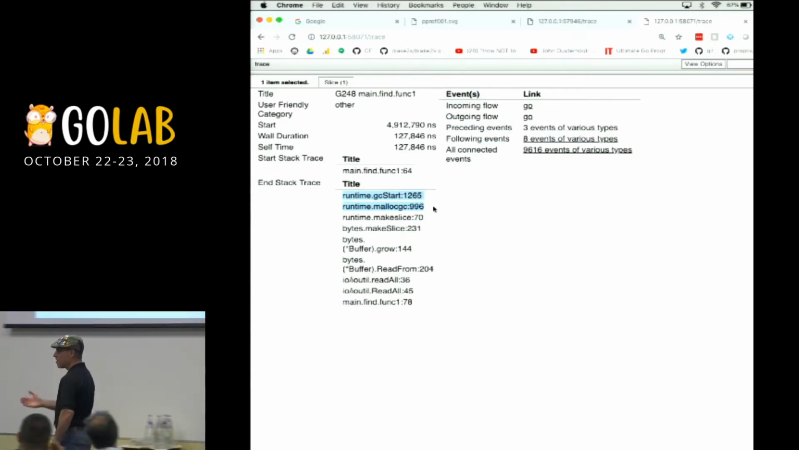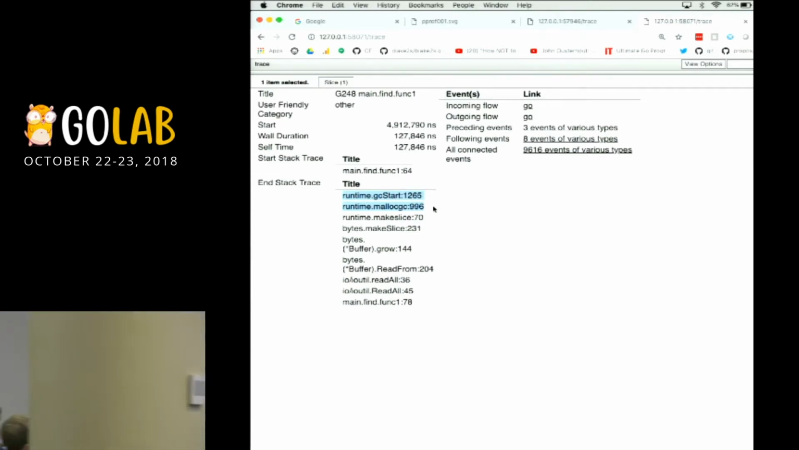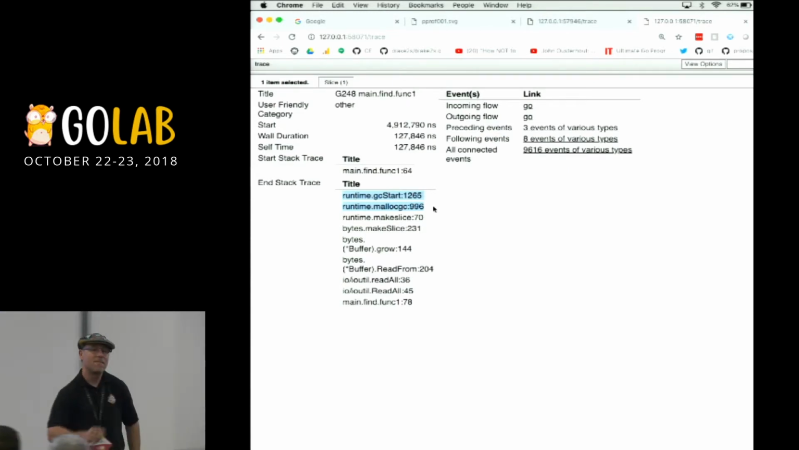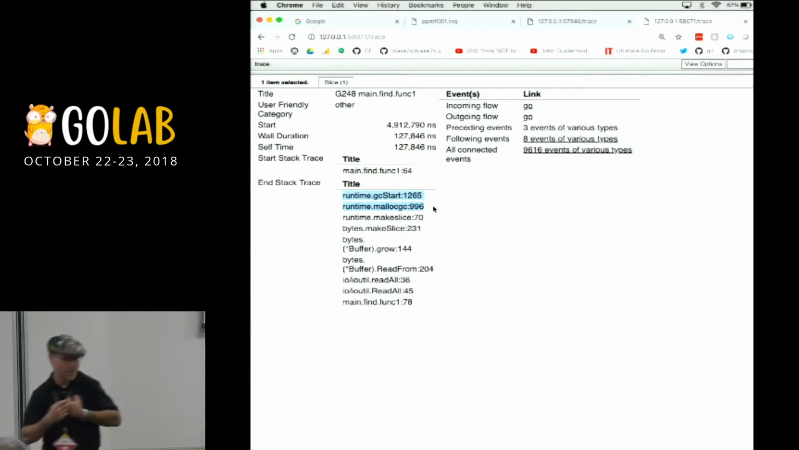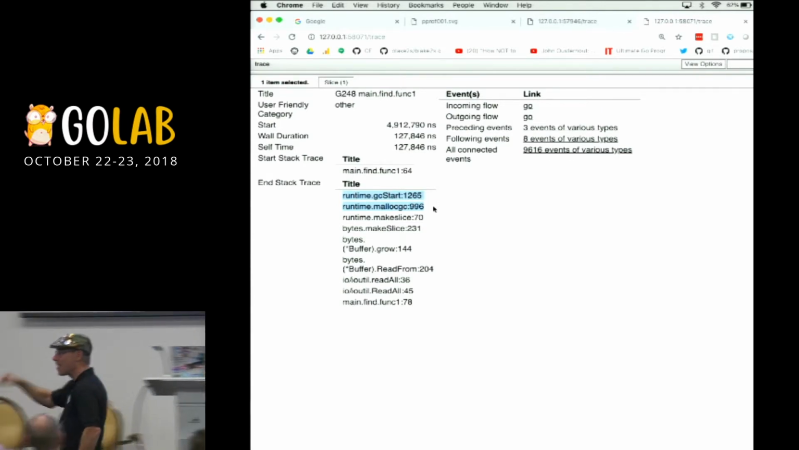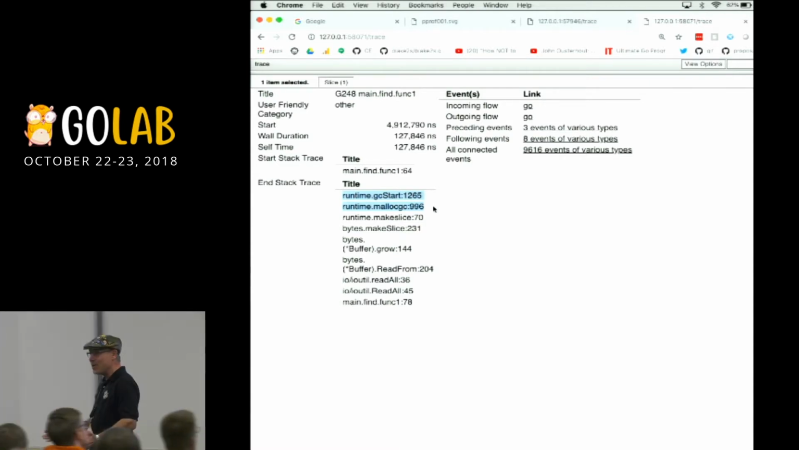Malloc GC is the call to allocate memory on the heap. So think about how smart the scheduler is here. It's in the middle of a garbage collection. This goroutine says, I need some memory on the heap. And what does the scheduler say? Whoa, slow down there. I'm doing garbage collection, and I've got other goroutines that don't need the heap. So guess what? Stop. I'm going to bring somebody else in that I can run concurrently while we're working on the heap. How cool is that?